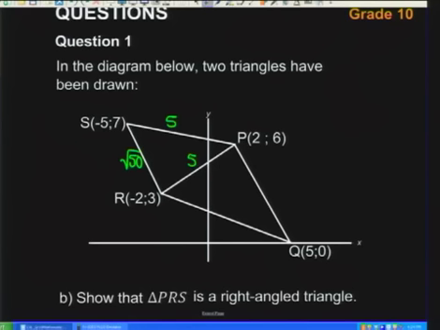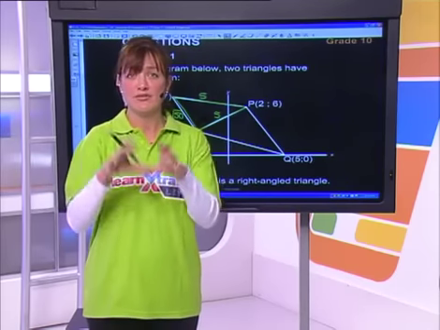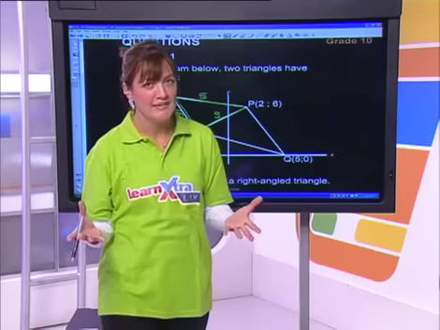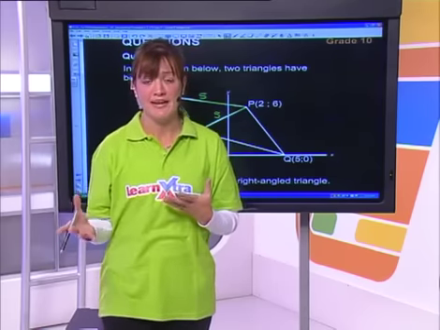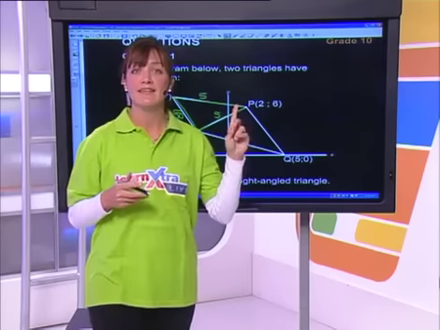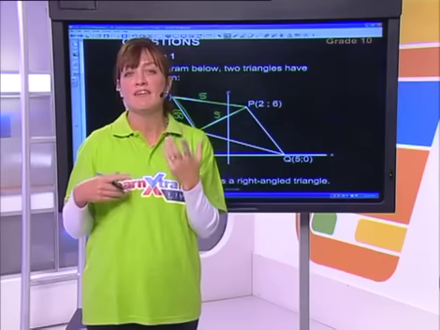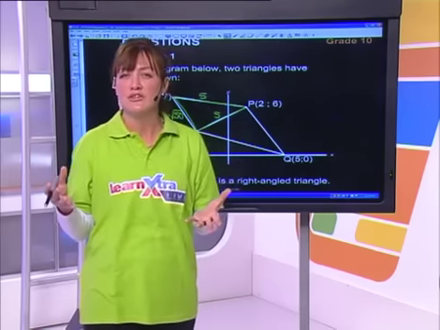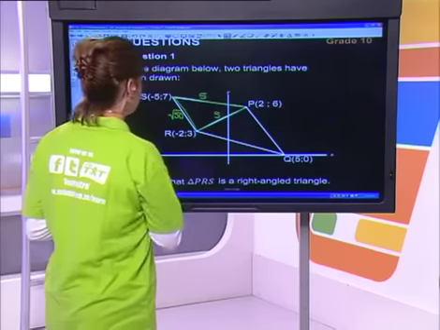Okay, so now we're still looking at this triangle over here, and they're wanting us to prove that it's a right angled triangle. Okay, how would I do that? Bearing in mind that the distance formula is really the only tool that we've actually been taught at this point. I hope that what's coming into your mind is Pythagoras, okay? Bearing in mind that I've now found the length of the 3 sides of the triangle, if I can prove that Pythagoras works, it would make it a 90-degree triangle. So this is what I mean.